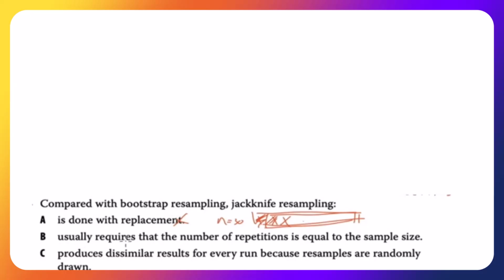Get rid of that. Usually requires that the number of repetitions is equal to the sample size. Yes, we would only do this 30 times because there are only 30 possible observations that we can eliminate one at a time. Produces dissimilar results for every run. Well, no, it'll produce similar results for every run. It is bootstrap resampling that would produce dissimilar results. So we can get rid of this. B.